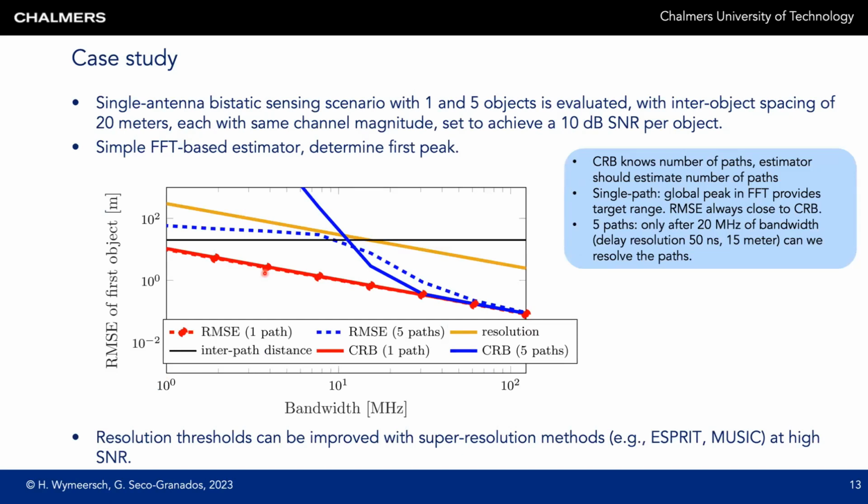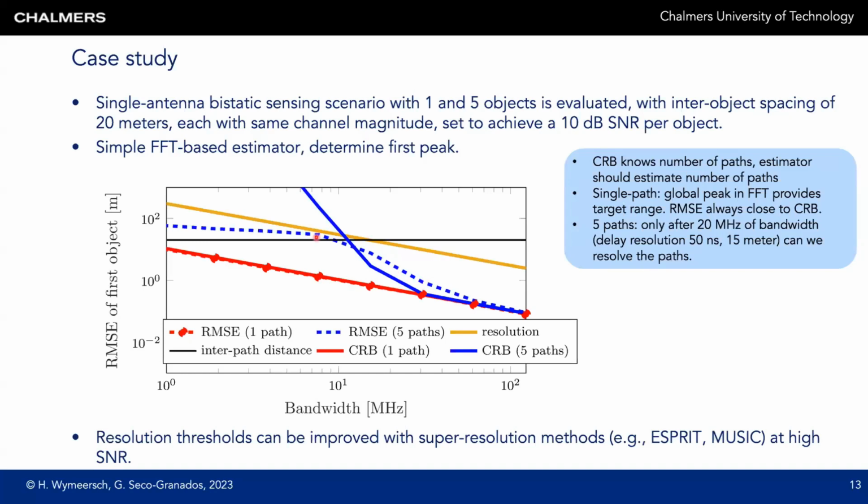When we now have the 5 objects and we try to estimate the first object, we have the Cramér-Rao bound here in blue, and we have the estimator here in the blue dashed line. So we see that when the resolution given by the bandwidth is better than the inter-path distance, we can attain the bound. So for bandwidths on the order here of 30 megahertz, our estimator gets close to the bound.